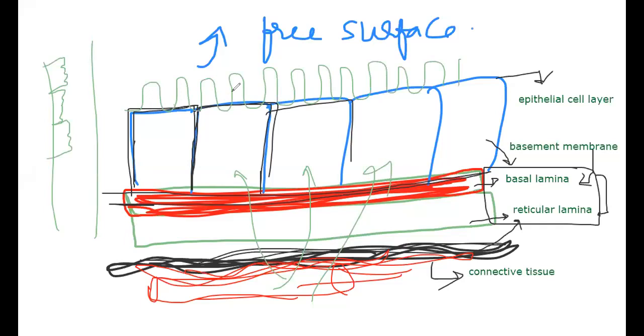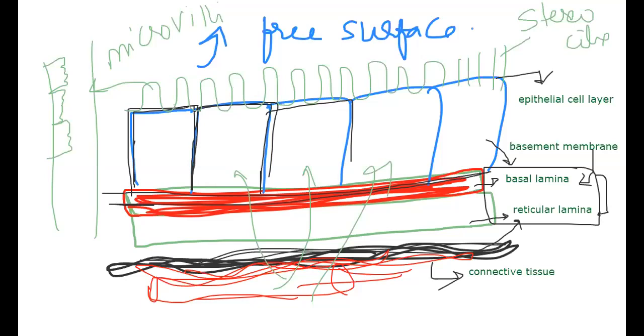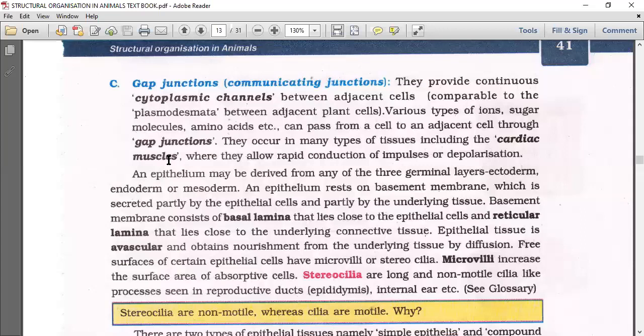The free surface of the epithelial cells may have microvilli, or they may contain stereocilia. The microvilli example we have taken is the proximal convoluted tubule of the nephron.